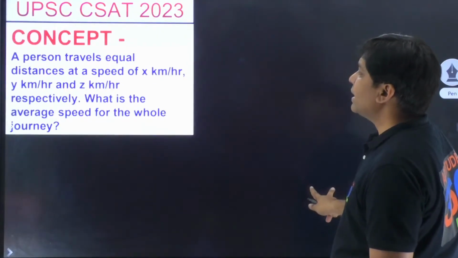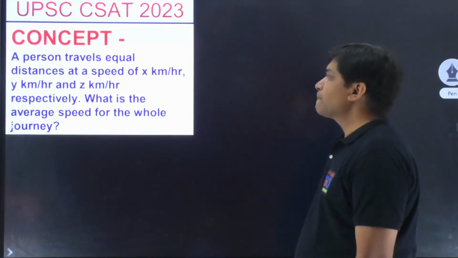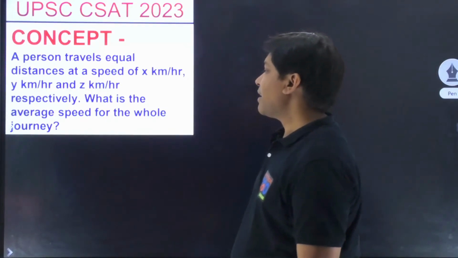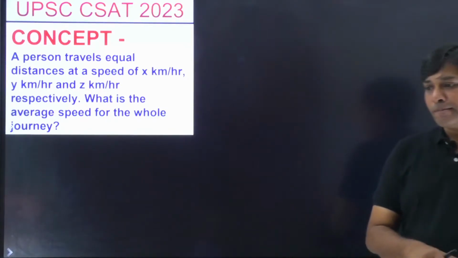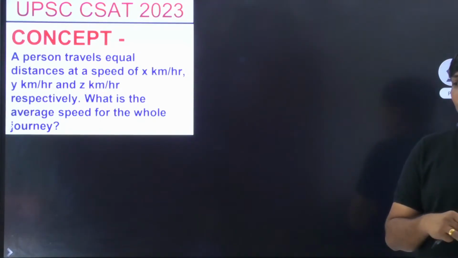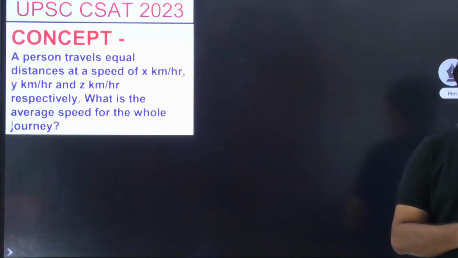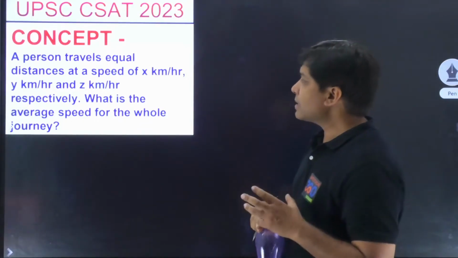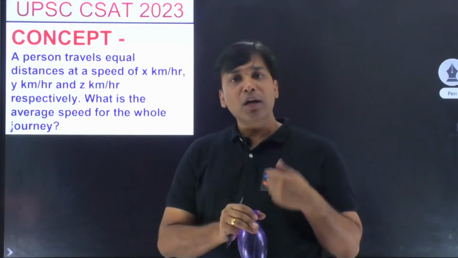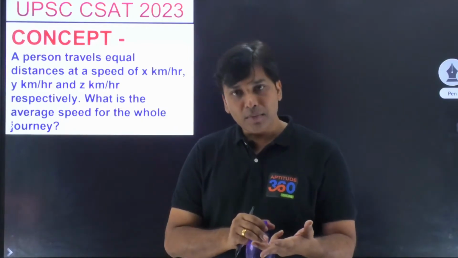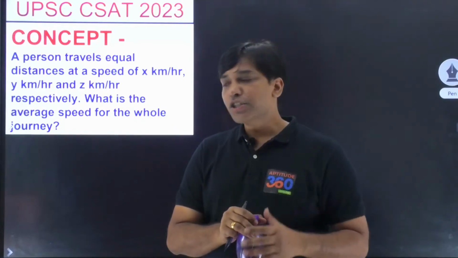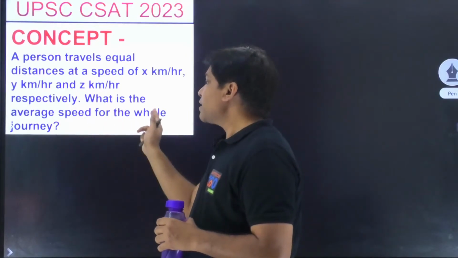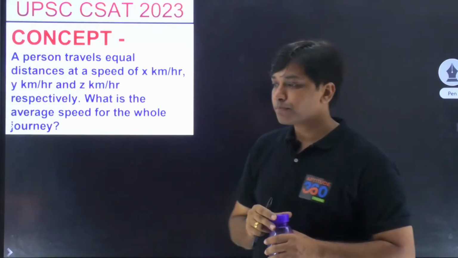So now you are understanding. Find this one out once. What is the average speed in this case? Find it out. So notice, I am giving you the condition where a person travels equal distances at a speed of x kilometer per hour, y kilometer per hour and z kilometer per hour. Now what should you be finding out? What is the average speed for the whole journey?